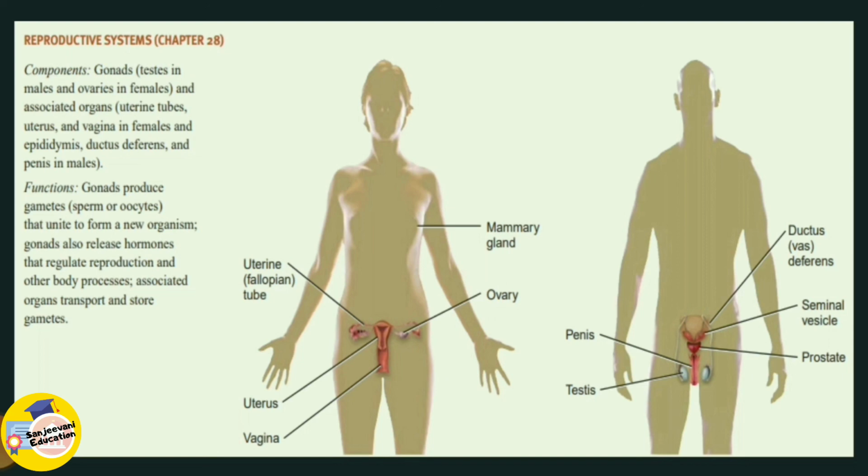And the functions are: gonads produce gametes, which are sperms and ova, that unite to form a new organism. Gonads also release hormones that regulate the reproduction and other body processes. Associated organs transport and store gametes. So the hormones they are talking about are testosterone, progesterone, and estrogen.